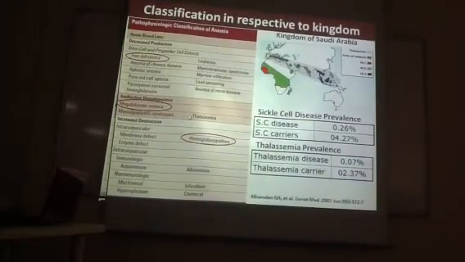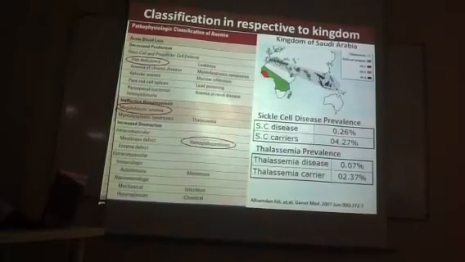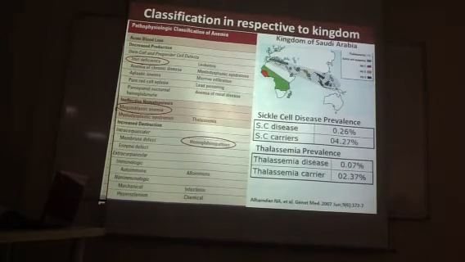In this kingdom, the most common anemias are iron deficiency and megaloblastic anemia, basically due to nutritional deficiency. Apart from these, hereditary anemias like thalassemia, sickle cell and hemoglobinopathies are very common in this country.